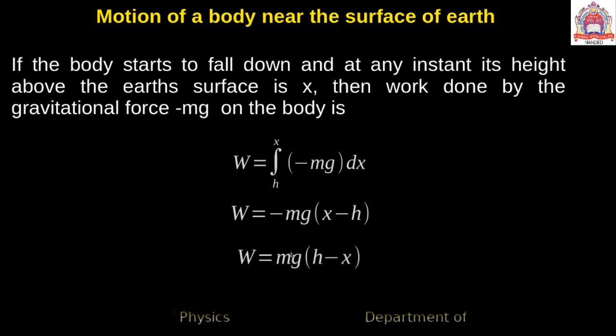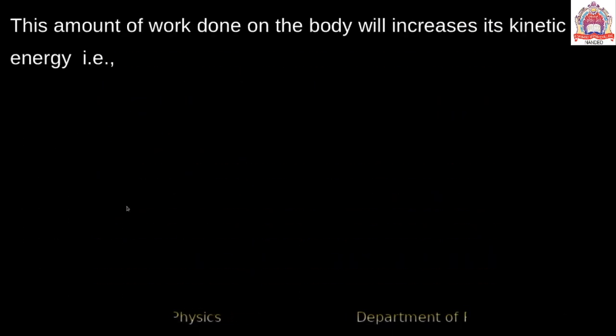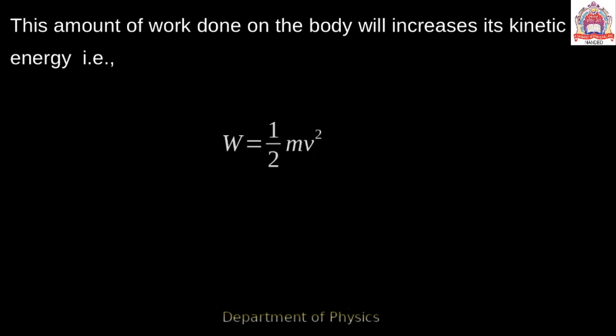or simply, after sign simplification and rearranging, W is equal to mg into (h minus x). This amount of work done on the body will increase the kinetic energy, and we know that work done is equal to half mv square.